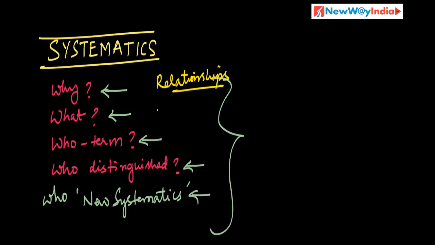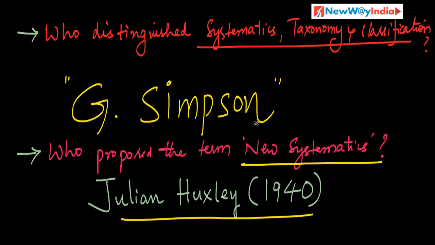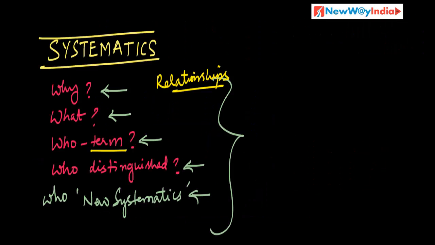Systematics is the branch of biology that deals with studying the diversity of organisms and at the same time comparative relationships among different organisms based on observable characters and physiological characters. Who coined the term systematics? It came from the Latin word systema. Who distinguished them? G. Simpson. And who proposed the new systematics? Julian Huxley. That is all about systematics.